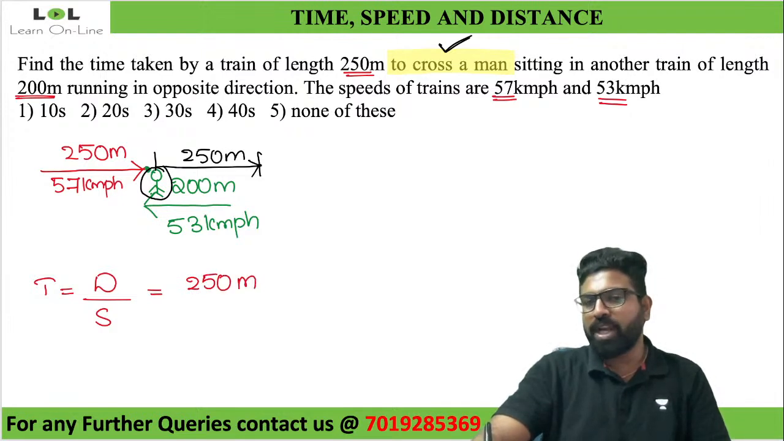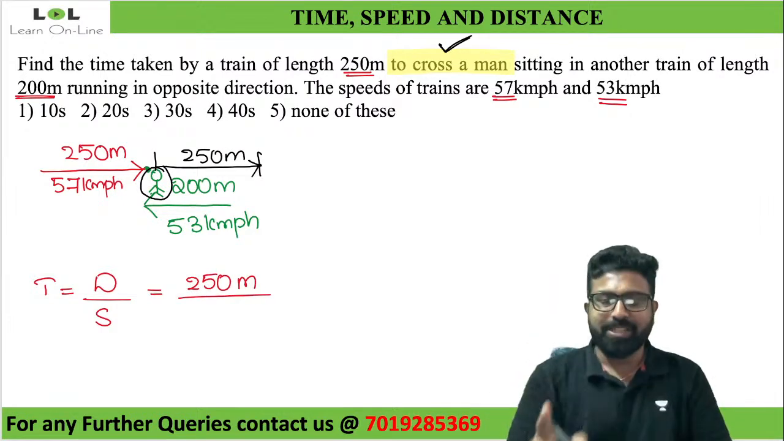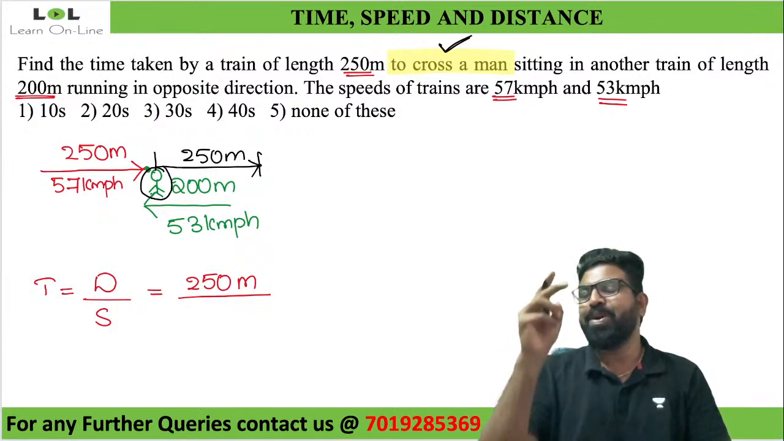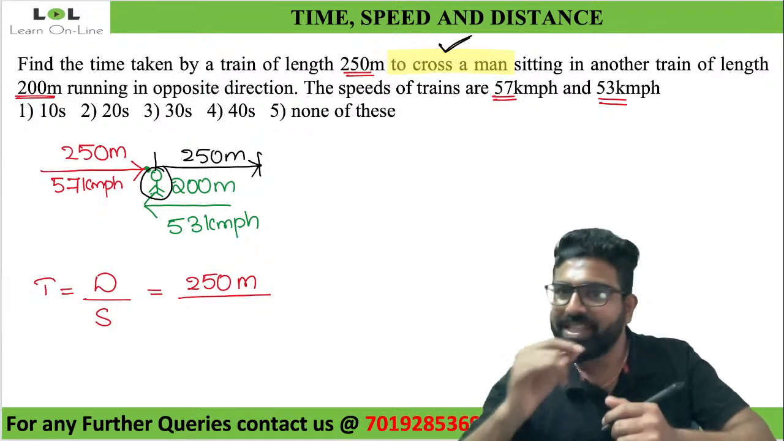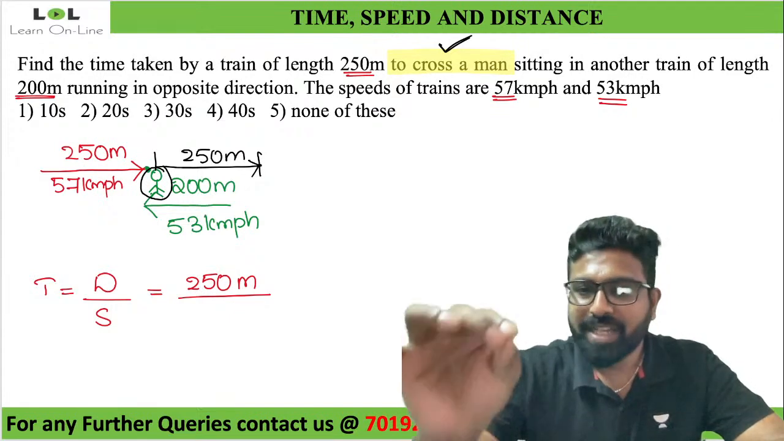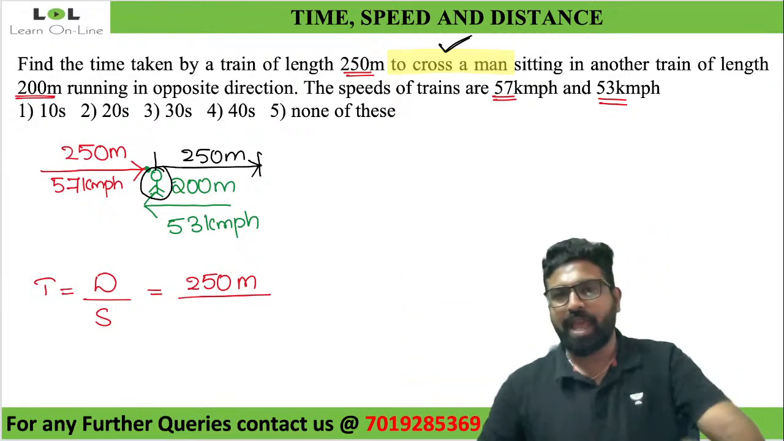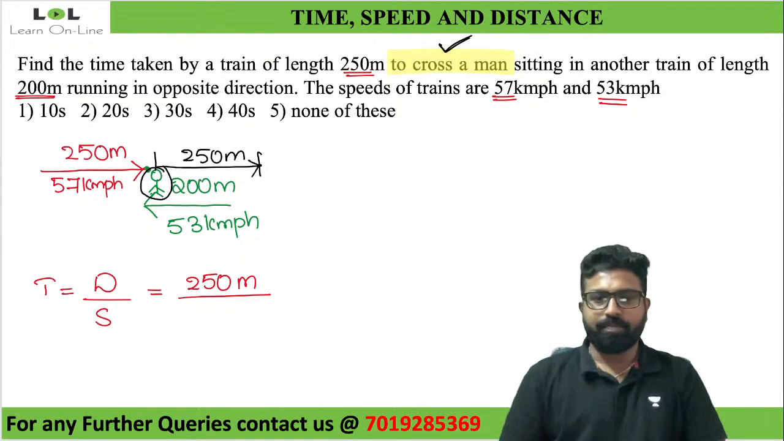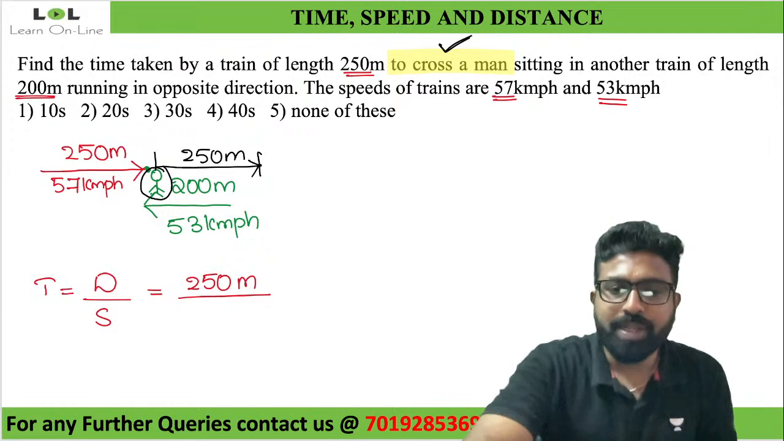What kind of speed should I use? Normal speed, relative speed, or average speed? Even this will be slightly confusing to you people. Did you all understand why the distance is 250 meters? Everybody, did you all understand this? Now tell me what should be the speed.